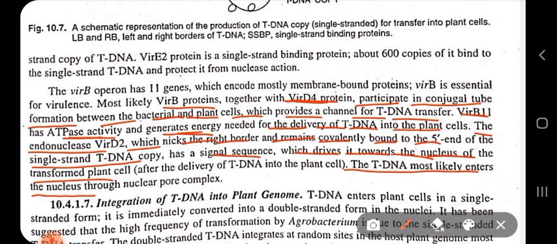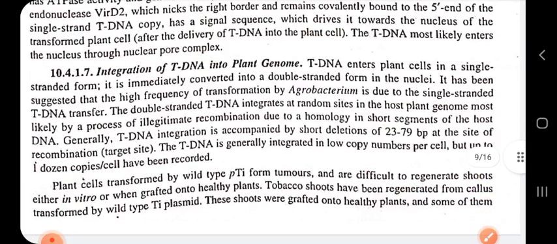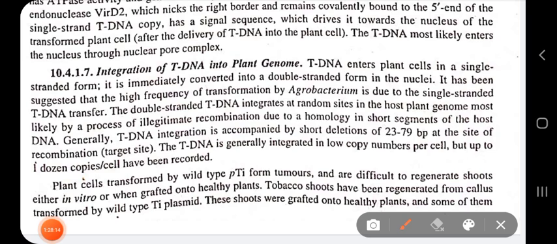tDNA most likely enters the nucleus through the nuclear pore complex. So with the help of the nuclear pore complex, it enters. And finally, integration. What does integration say? The tDNA enters the plant cell in a single-stranded form, not double-stranded. Single-stranded tDNA enters the nucleus of the plant cell with the help of the nuclear pore complex. It is immediately converted into double-stranded form in the nucleus. Immediately that tDNA is transformed into double-stranded tDNA.